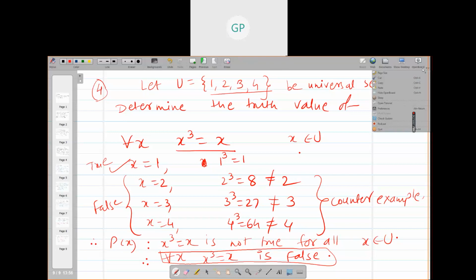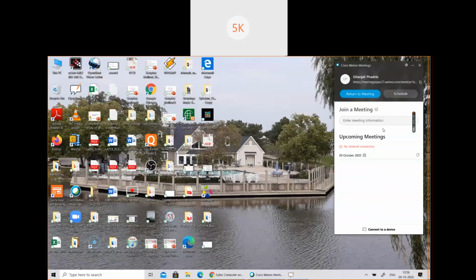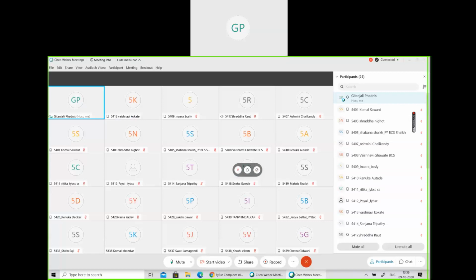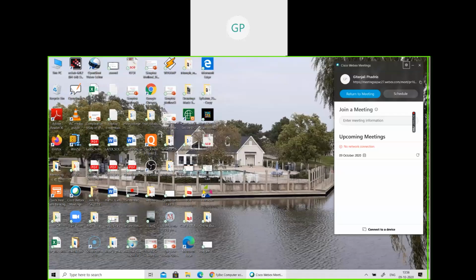Ma'am, did you do true into false in this example too, so the answer is false? I did not do true into false. Why would I do that? What does true into false mean? Is there such a thing? There is only one statement here: x cube is equal to x.